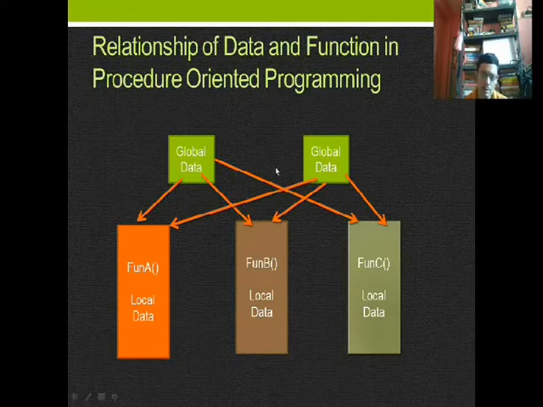So there is a scope of global data, global variables, and each function has its local data. Function A has its local data, function B has its local data, function C has its local data. Function A can access the local data of function B through the function call, and the global data is accessible by all three subprograms.